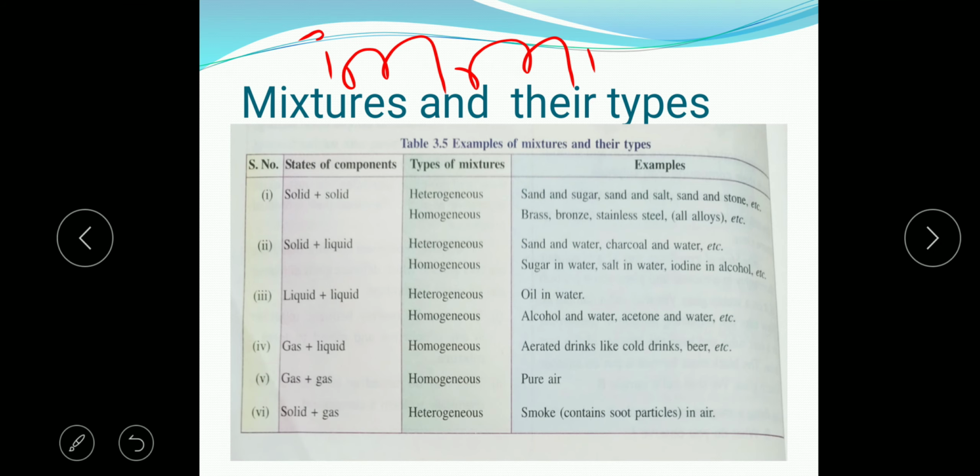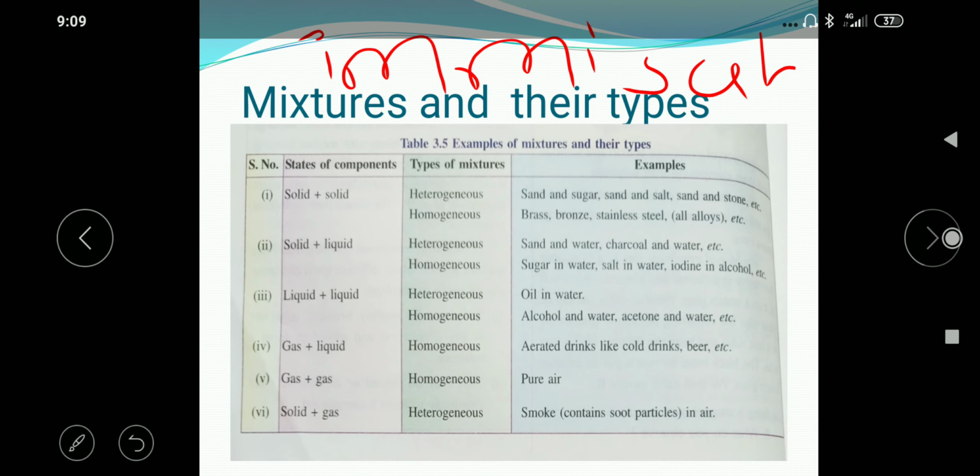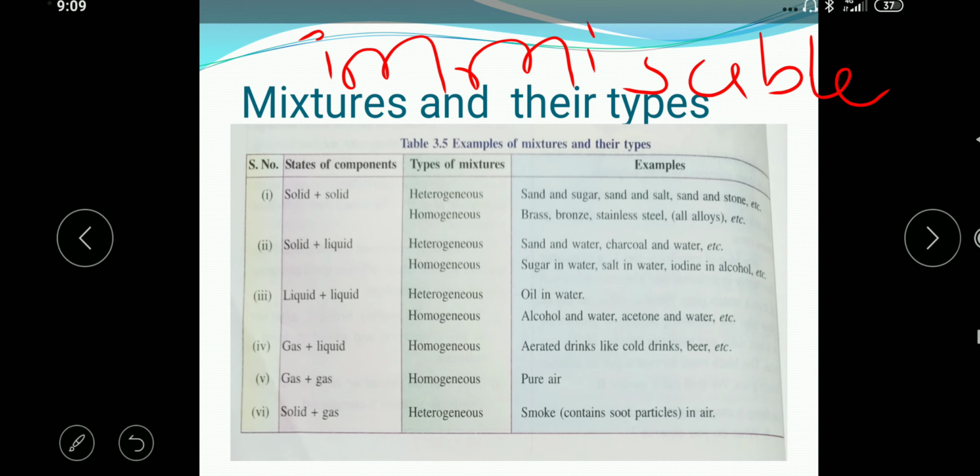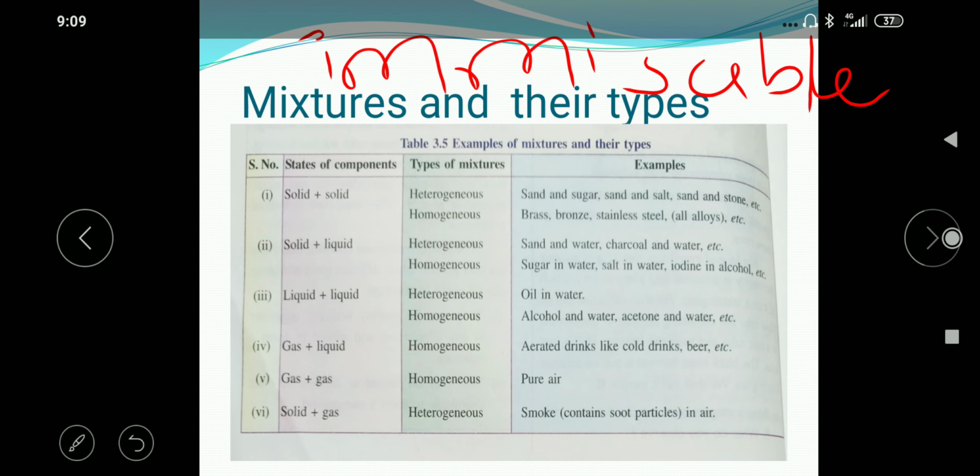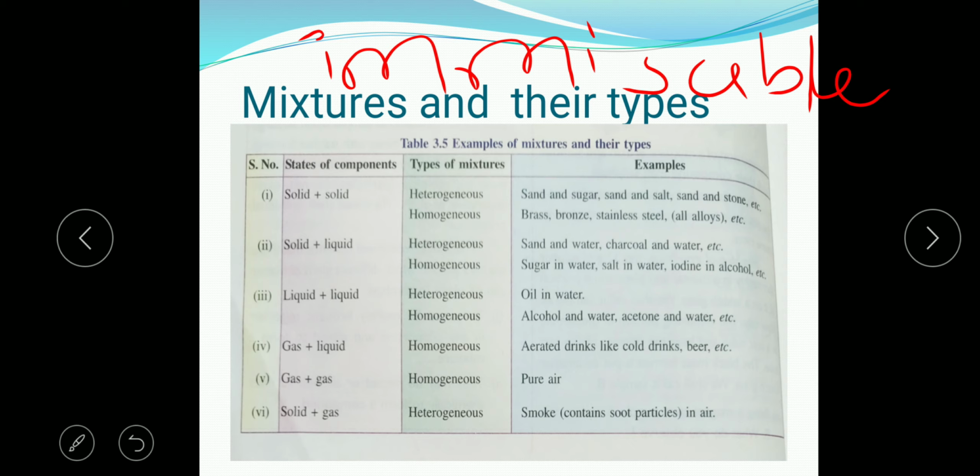Immiscible means when two liquids cannot get dissolved into each other, such liquids are known as immiscible liquids. So oil and water is immiscible, it means the oil will not get dissolved in water and the oil will float on the surface of the water.